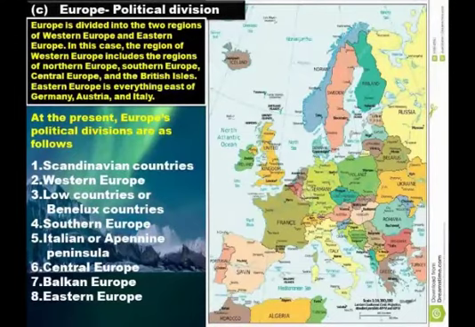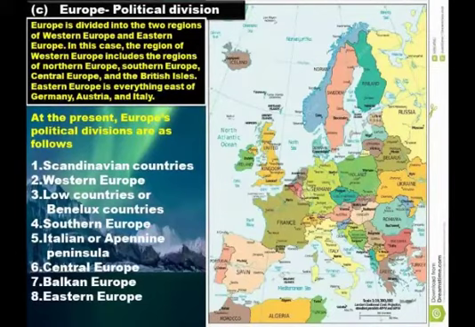Eastern Europe is everything east of Germany, Austria and Italy. The political map of Europe has changed considerably since the unification of East and West Germany in 1990, the disintegration of the former USSR in 1991 and the breaking up of Yugoslavia in 1991.